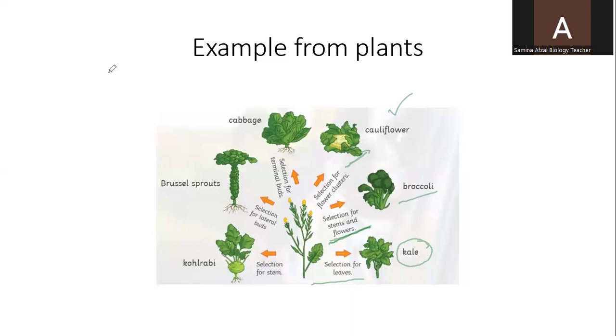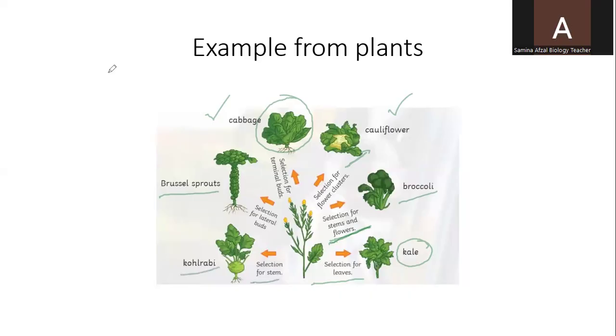Selection for terminal buds gives cabbage, and selection for lateral buds, the Brussels sprouts can be reproduced. From the stem, the kohlrabi can be reproduced.